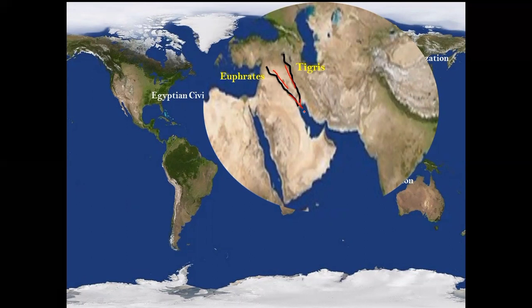All we need to remember here are the two important rivers, the river Tigris on the eastern side and the river Euphrates on the western side, and the civilization that flourished between the rivers Tigris and Euphrates is called the Mesopotamian civilization, because Mesopotamia itself literally means between two rivers.